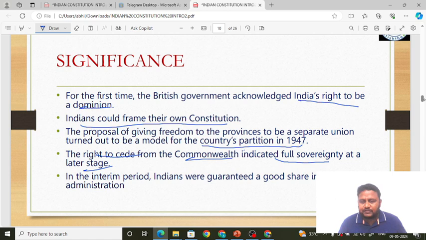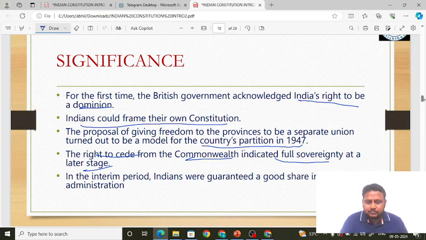Going forward, when I teach the preamble, you will understand sovereignty: what is internal sovereignty, what is external sovereignty, whether we really have sovereignty, what is parliamentary sovereignty, is our sovereignty supreme, is parliament supreme. All these things we are going to learn when we learn the preamble, friends. So please stay tuned to our YouTube channel and watch the classes regularly so that your concepts become very clear and you can attend all the questions that come from these topics in the examination.